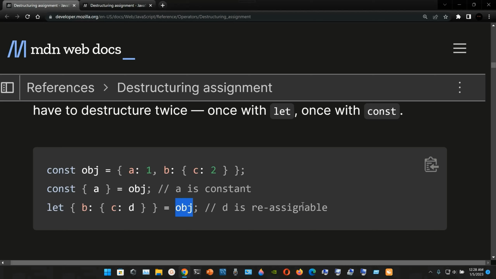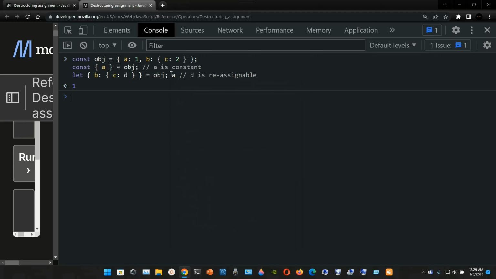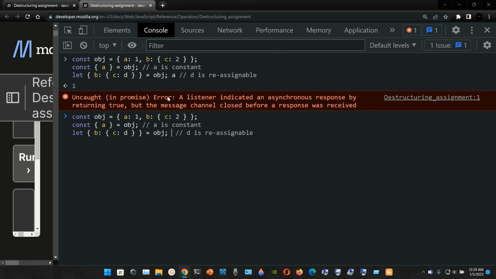D is reassignable, and we can grab this example. We go to any tab here, we press Ctrl Shift I, and now if I type a, I'm gonna get the value 1. Okay, if I now choose d, I'm gonna get the value 2.